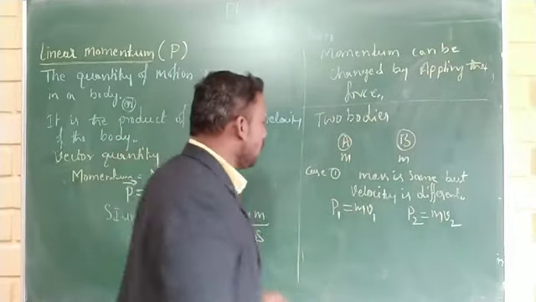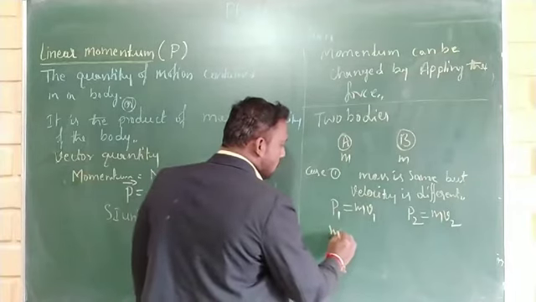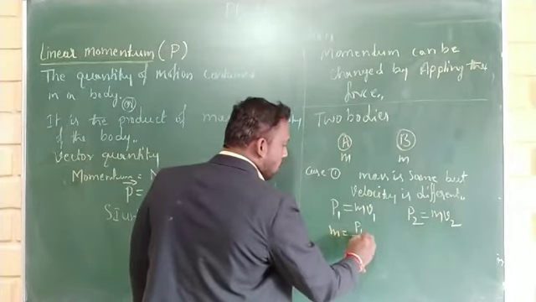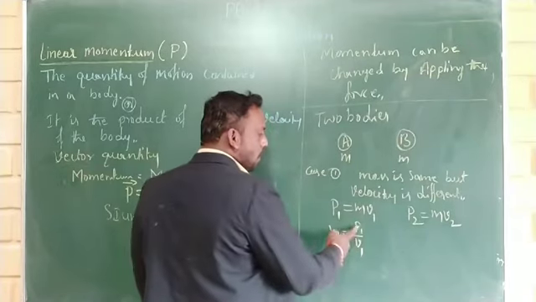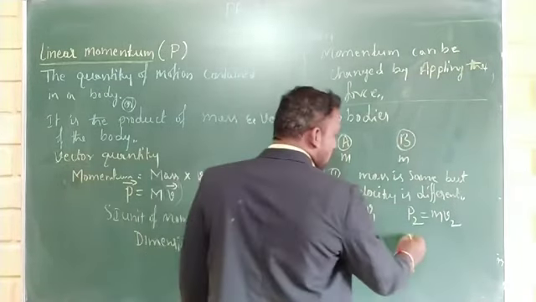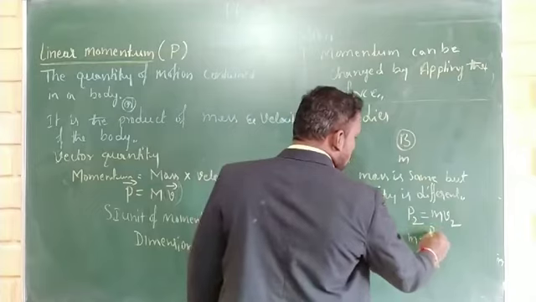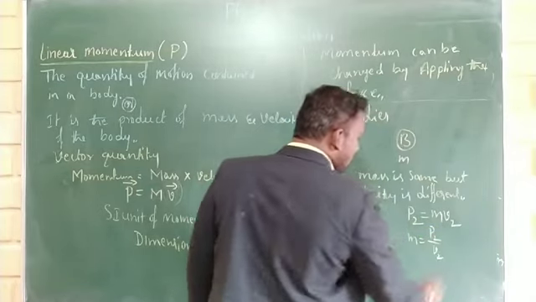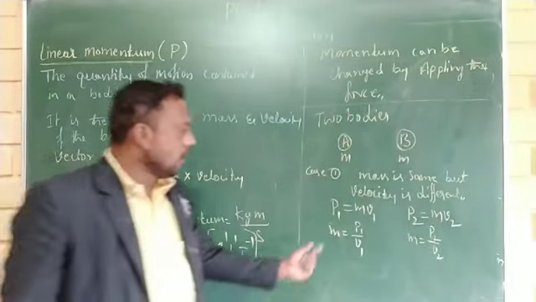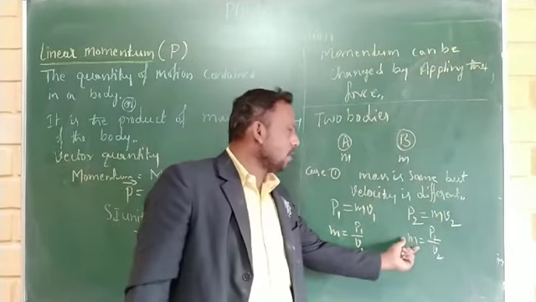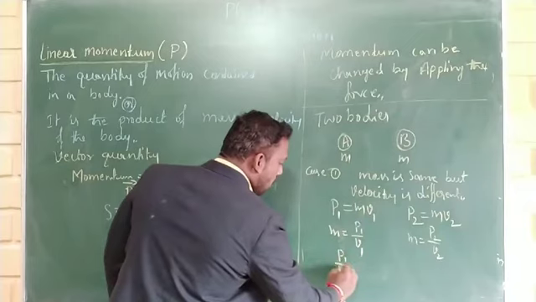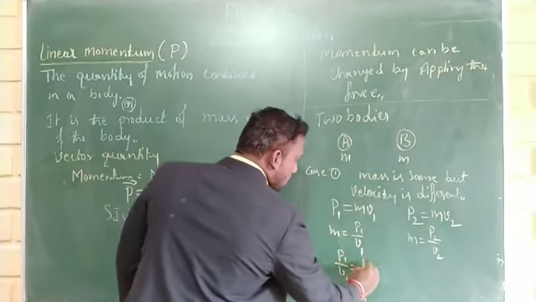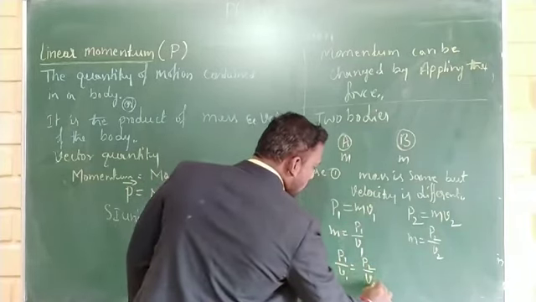Therefore, since mass is the same, m is equal to P1 divided by v1. Similarly, m is equal to P2 divided by v2. Equating these two equations, P1 divided by v1 is equal to P2 divided by v2.